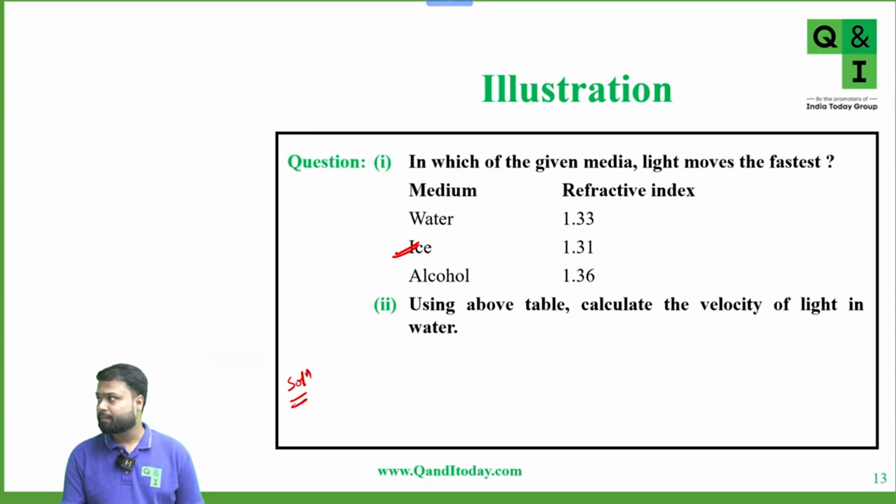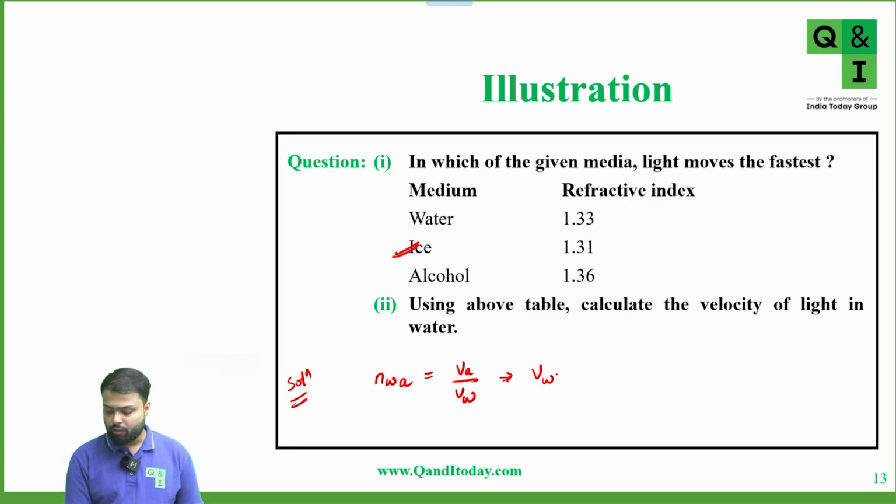What is the answer? Refractive index of water with respect to air is equal to velocity of light in air upon velocity of light in water. Yes or no? Okay. Now, velocity of light in water is equal to velocity of light in air upon refractive index of water with respect to air.